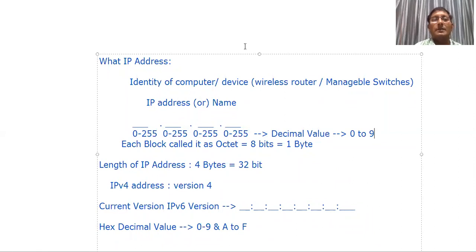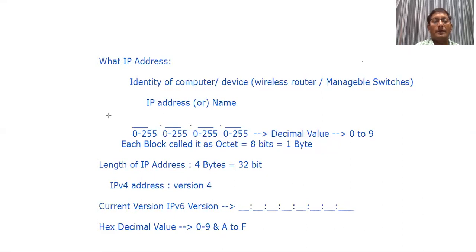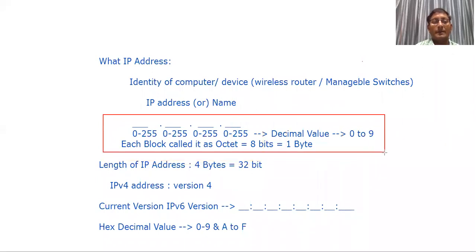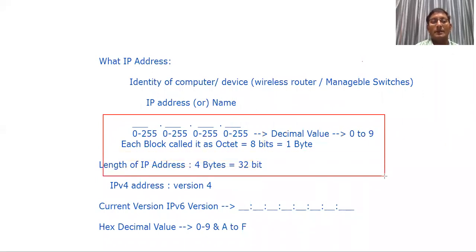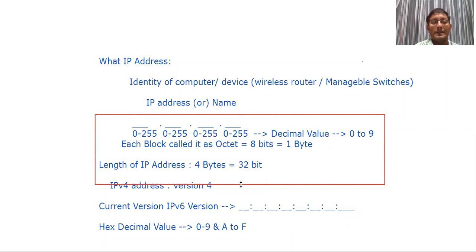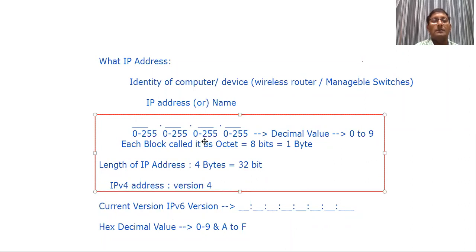When you are talking about this one, this first part is IPv4. In case of IPv4, we can find IPv4 with this one. Each block is this one. Then in case of IPv6, we have a separate concept of hexadecimal value.